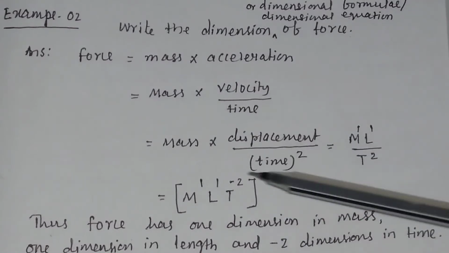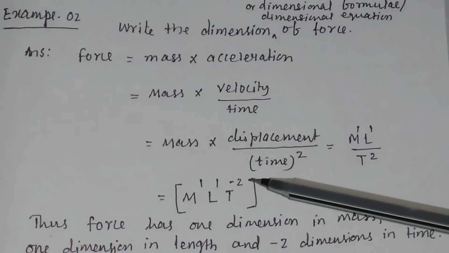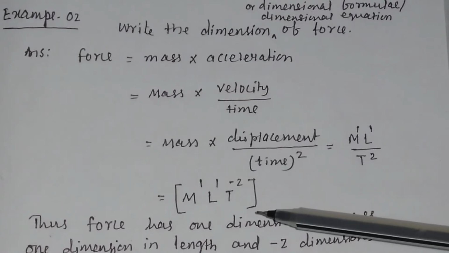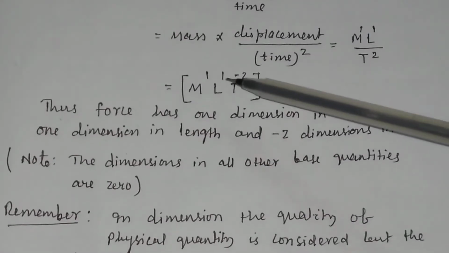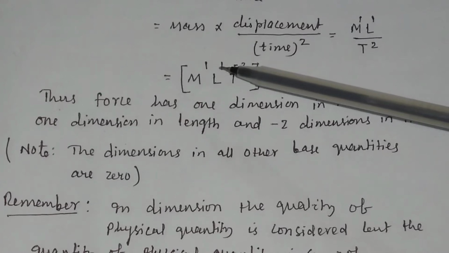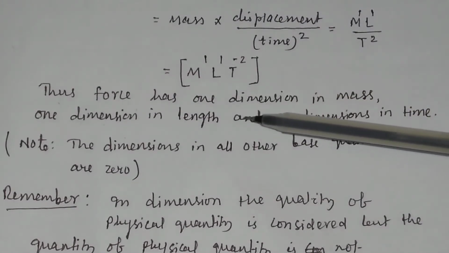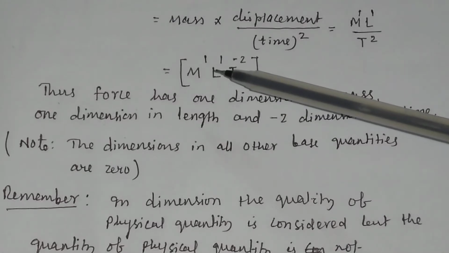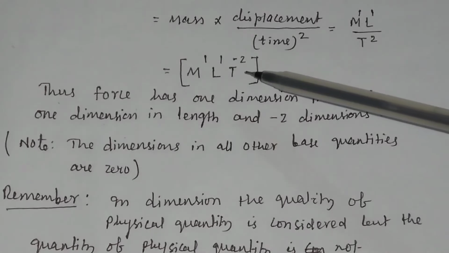So here M power 1, L power 1, T power minus 2, written in square brackets. This will be the dimensional formula or dimension or dimensional equation for force. Thus force has 1 dimension in mass, 1 dimension in length, and minus 2 dimension in time.